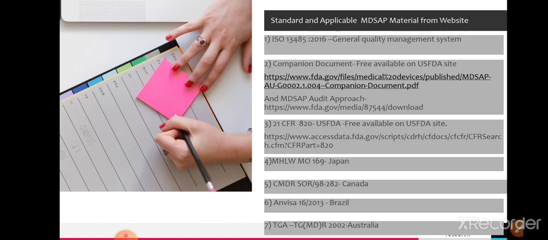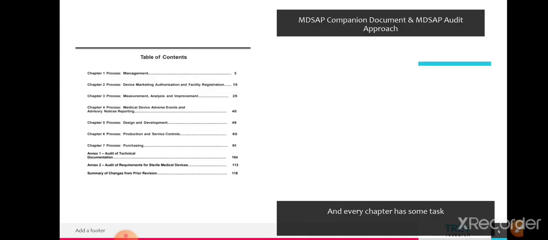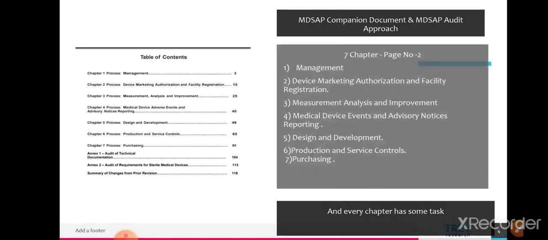Next we will discuss the MDSAP companion document and MDSAP audit approach. This document is very important for the MDSAP. Most people are not aware of how to understand and implement this document, as it is a huge guideline, so you need to understand it very carefully. I will explain by taking an example of the companion document chapters and tasks.